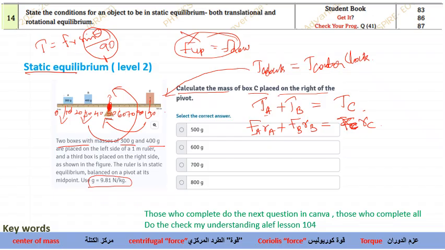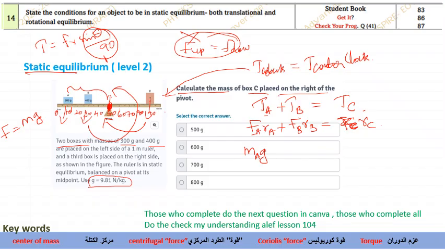Now, what is Fa? How do I calculate it? As they gave the mass, the force will be calculated by using mg. Okay, so I'll be writing mass of the first object into gravitation into radius. Now I need to count the radius. What will be the radius of A? This is the axis of rotation, and this is the distance from the axis of rotation to the first object. How much is it?